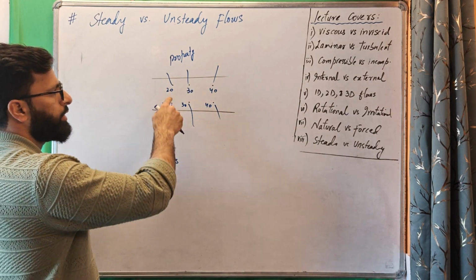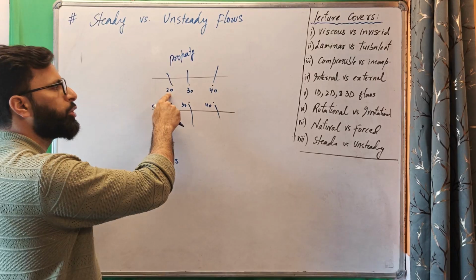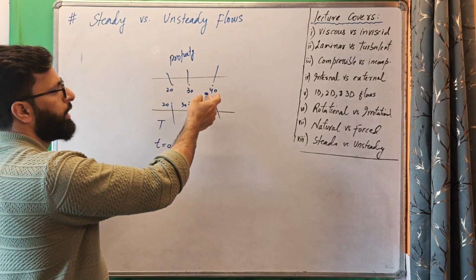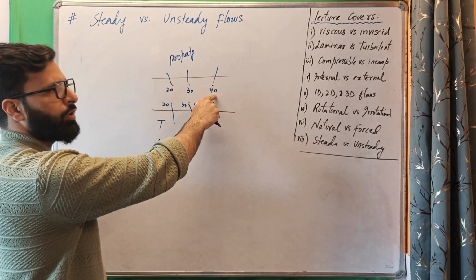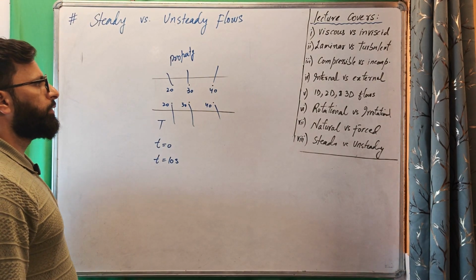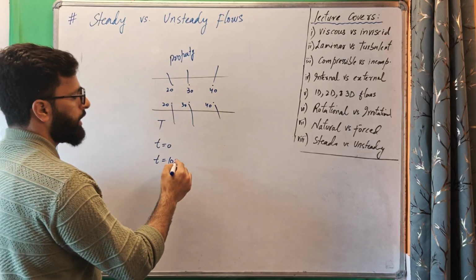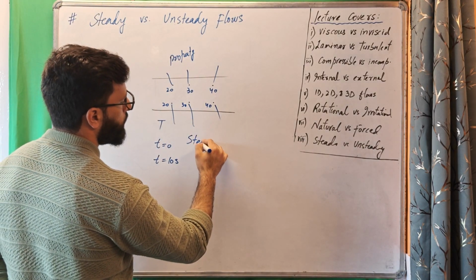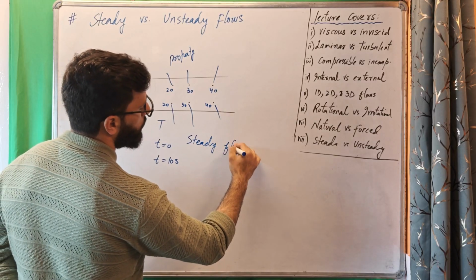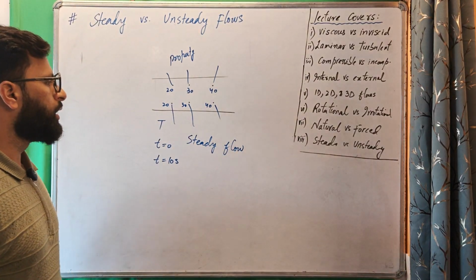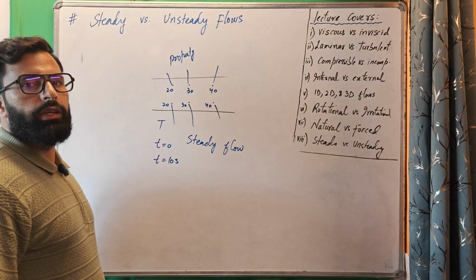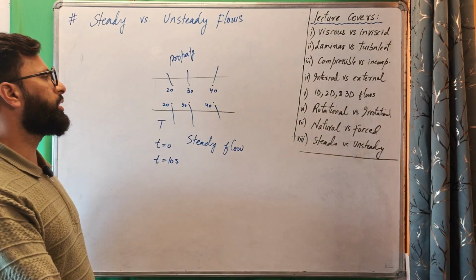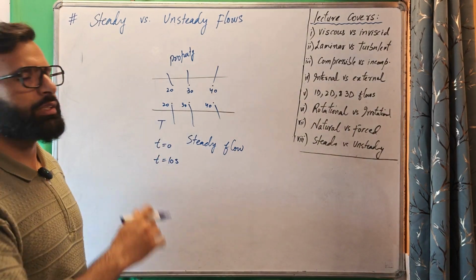Initially at t equal to 0 it was 20, and after some time it will be 20 here. Initially it was 30 here, after some time it will be 30 there. It was 40 here, after some time it will be 40 here. So the property value does not change with time. If the property values do not change with time, such a flow is called a steady flow. Whether it is temperature or pressure, if the properties in general do not change with time, it's a steady flow.